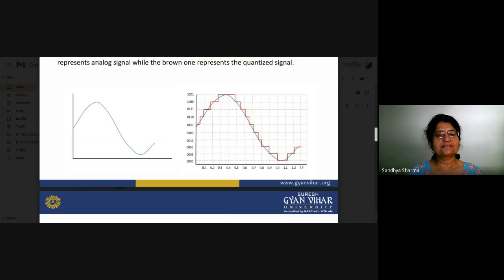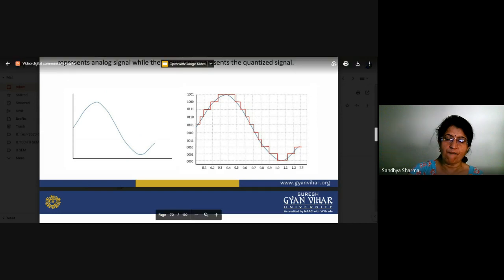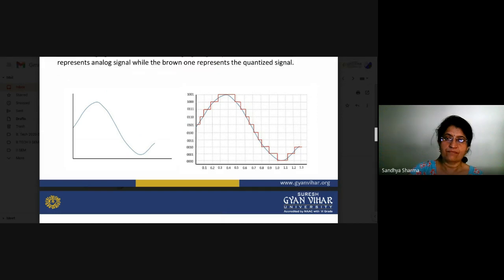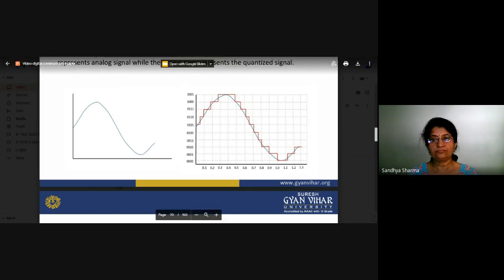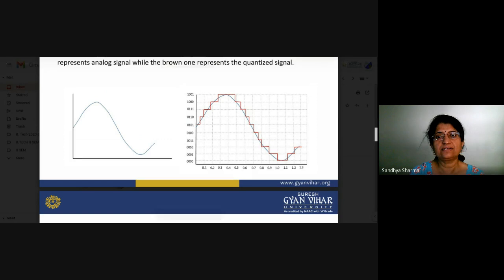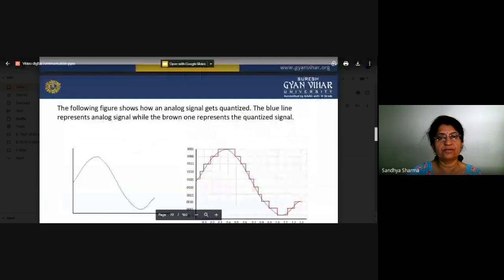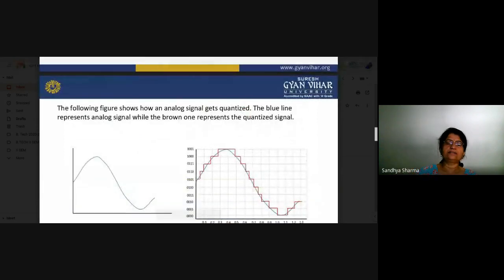You can see here this is the analog signal and this is the digital signal. These signals have a uniform state. It will increase uniformly up to the highest level. Okay, so now what will happen? These steps are uniform. One by one it will return back to the one step. So that is basically the condition for how you can convert your analog signal into the digital signal.